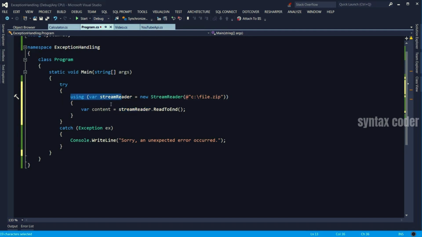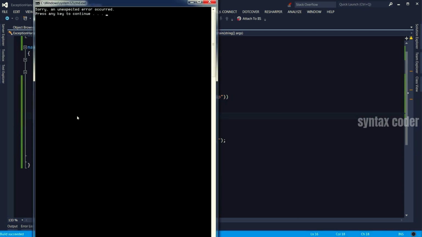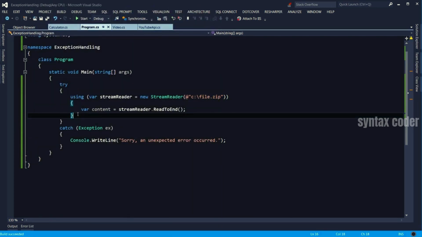Now inside the using, we can read the content of the file. And of course, this is our global exception handler, which should be here no matter whether we're using the using statement or not. So let's run the application again. Good. So the application didn't blow up. So the using statement is the preferred way as opposed to creating a finally block and calling the Dispose method.